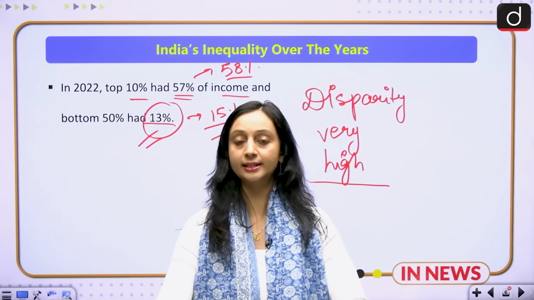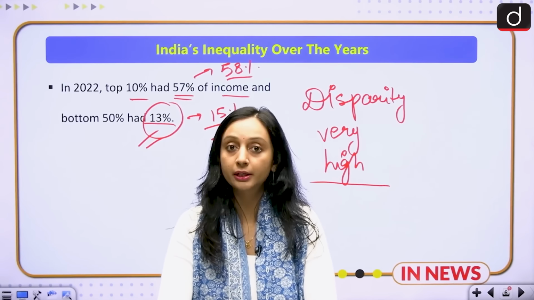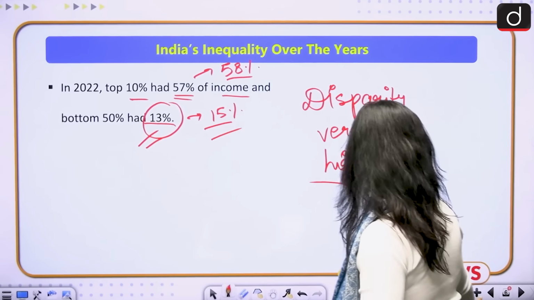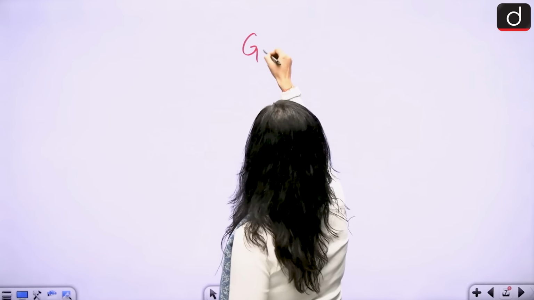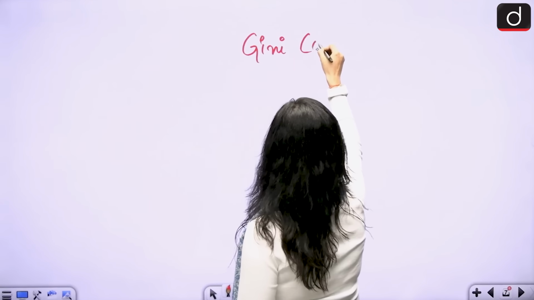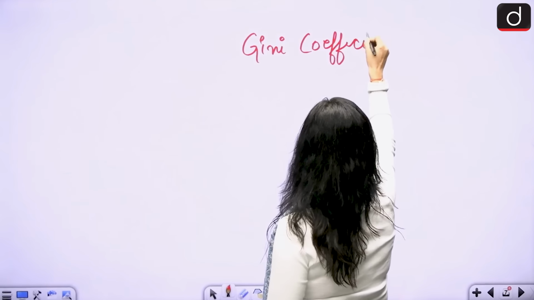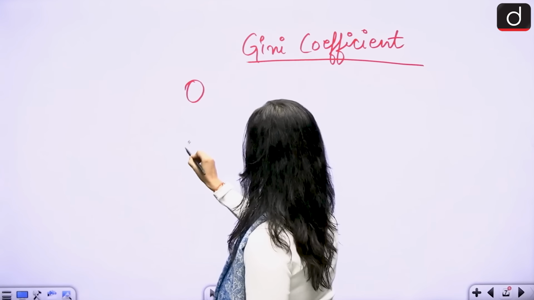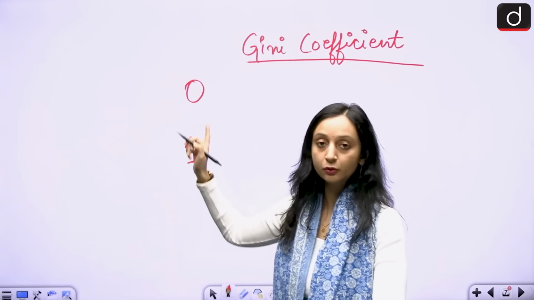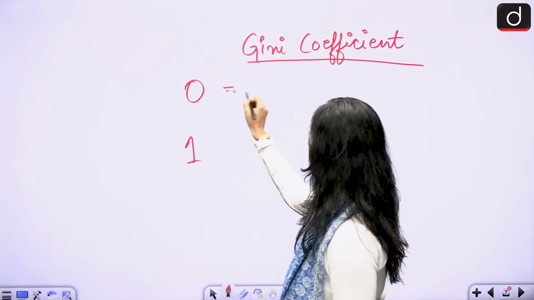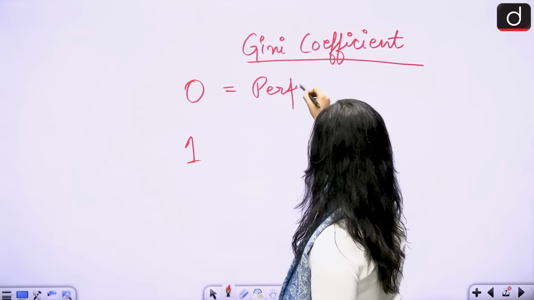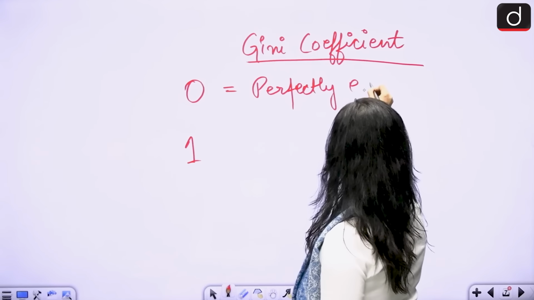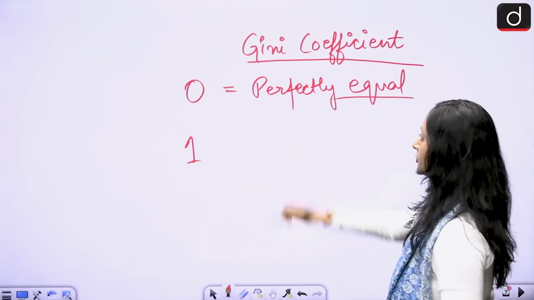And how do we exactly measure inequality? So you know that we measure inequality by the Gini coefficient. If the Gini coefficient is 0, this means that this is a perfectly equal society.